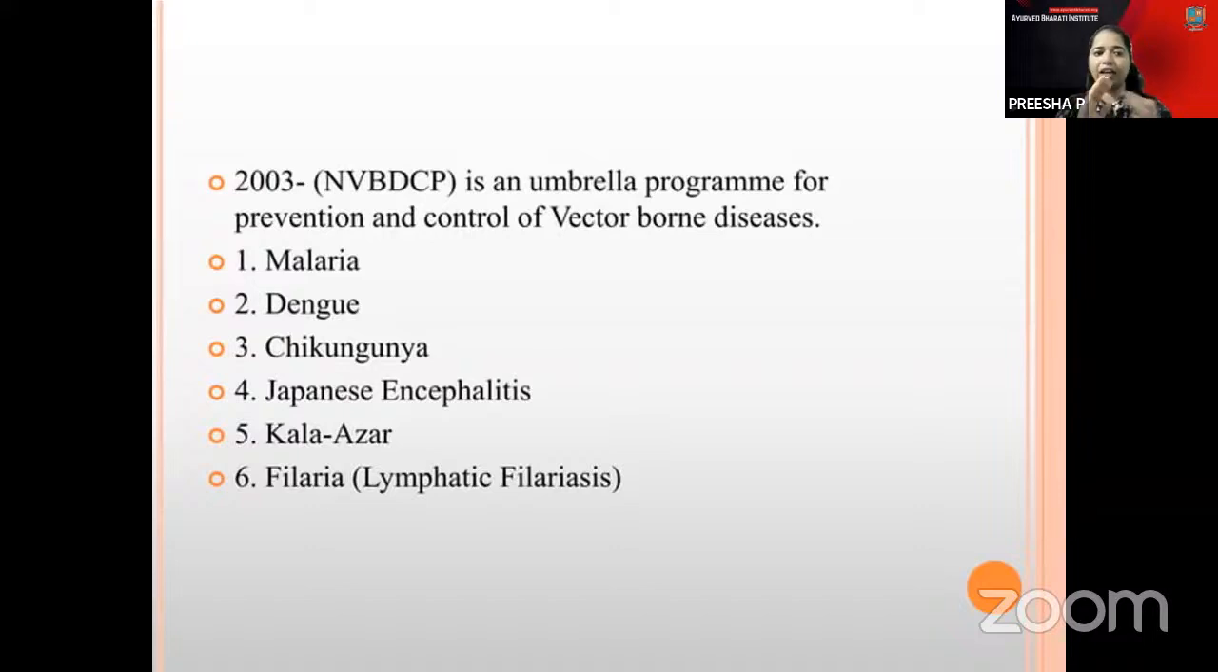That is malaria, dengue, chikungunya. So you can remember it like MDC, JKF, MDC, JKF. Then NVBDCP is an umbrella program for prevention and control. You will get it there.